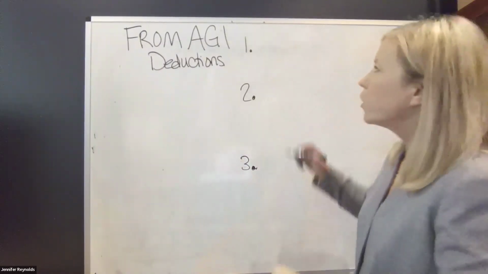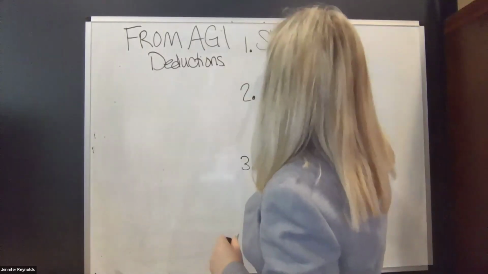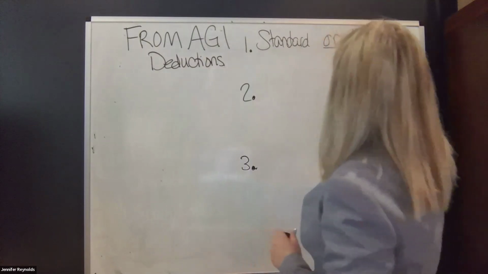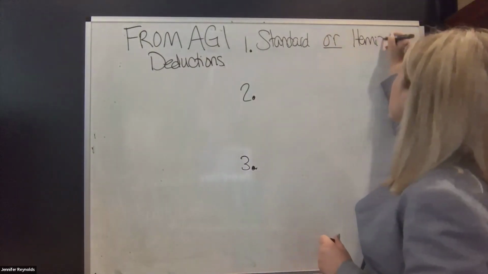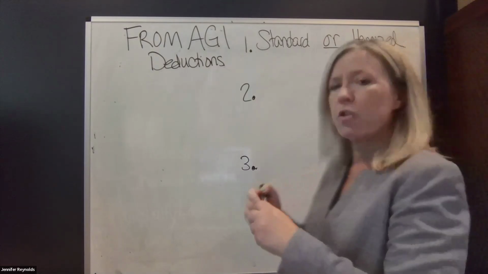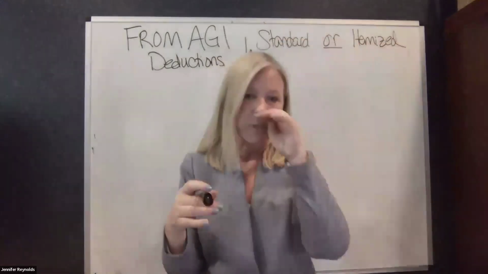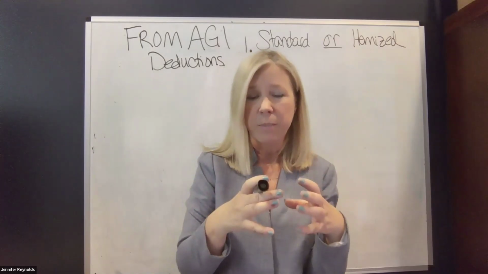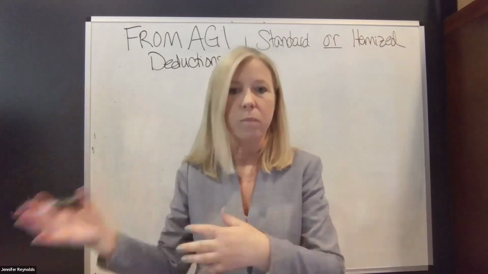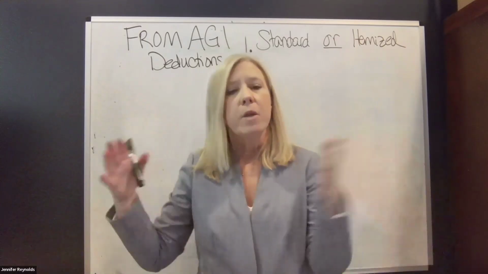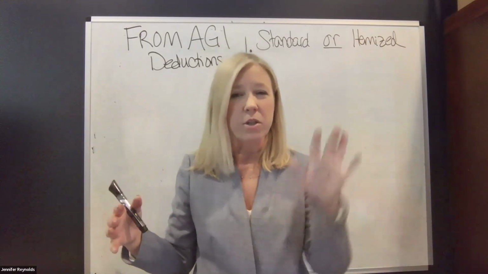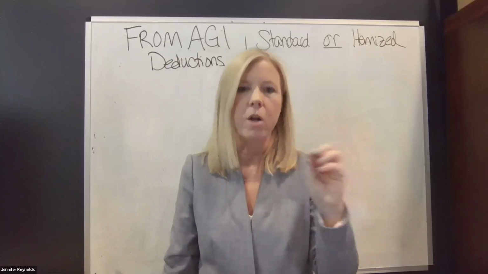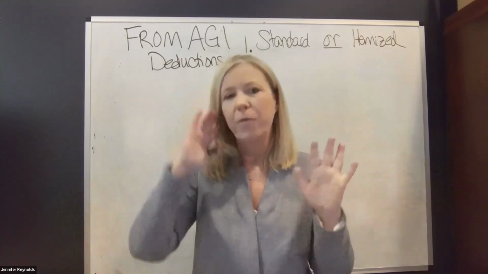Okay, so our first category is pick one, standard or itemized. The standard is just that set amount. Remember that Congress says each year, hey, we're not going to tax this first basic amount, and then everything after that we'll look at. But there's a group called itemized deductions, a group of five different things like medical expenses and charitable contributions, and I've got another video on those.